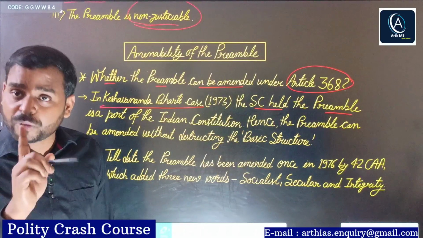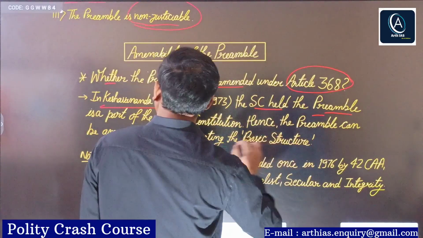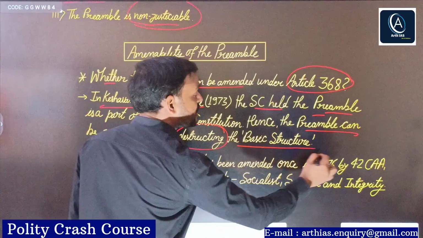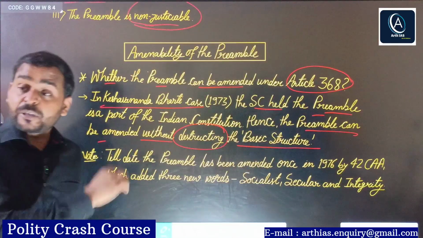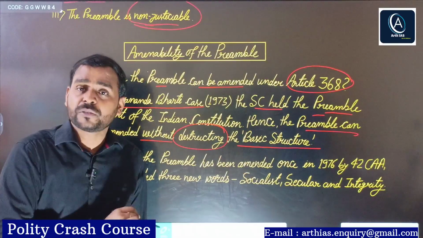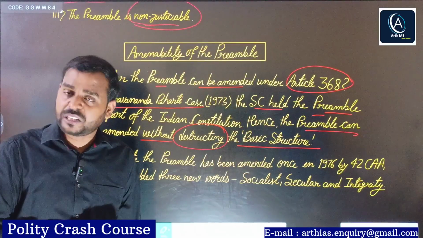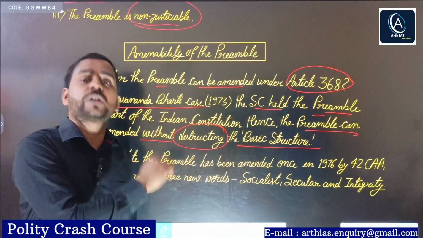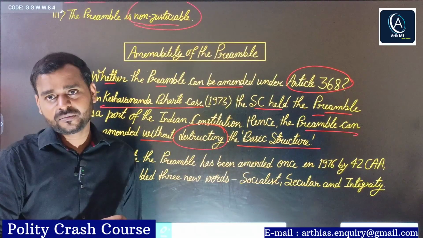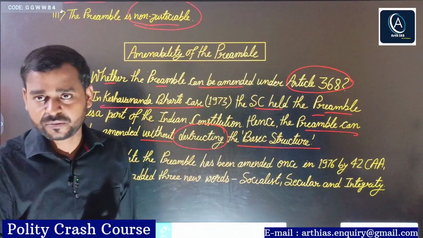But here you should remember one more important thing: the preamble can be amended without destroying the basic structure. Basic structure means, for example, certain terms included in the preamble, such as secularism, socialism, democracy, cannot be removed from the preamble. Though you can add more words, such terms cannot be removed. If they are removed, it will destroy the basic structure of the constitution.